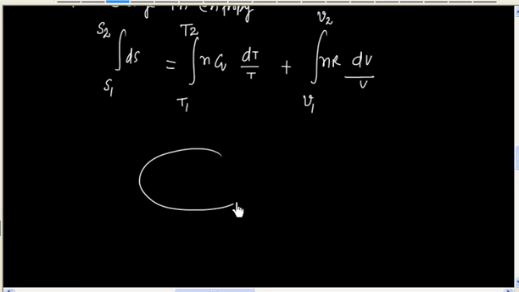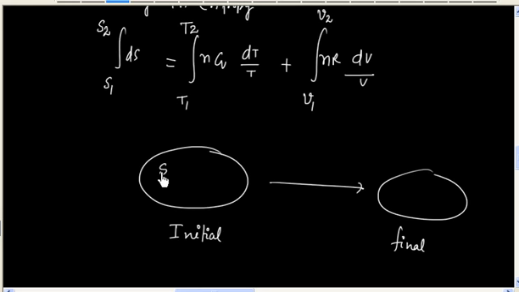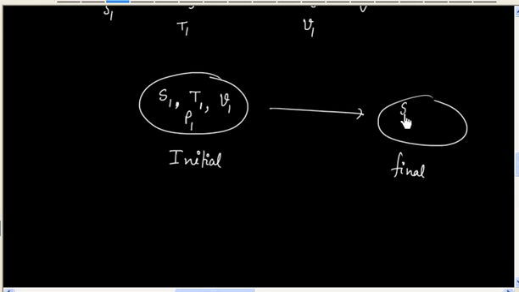So initially we have S1 entropy, T1 temperature, V1 volume and P1 pressure. And finally we have S2 entropy, T2 temperature, V2 volume and P2 pressure.